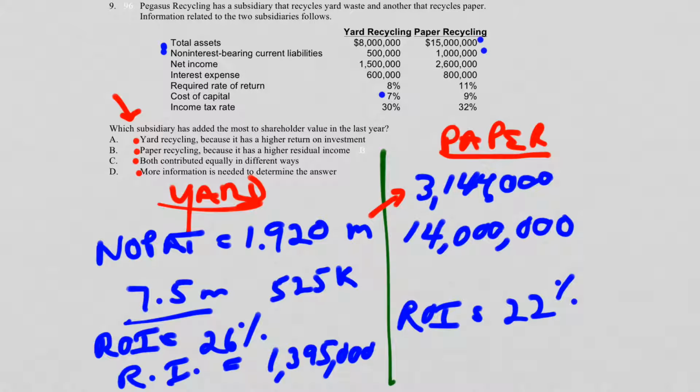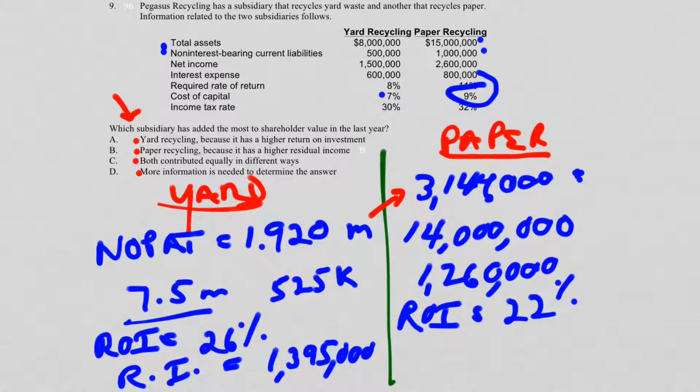So residual income will be the 3,144,000, that's this number right here, minus the cost of capital. Oh, I forgot to figure out the cost of capital. So cost of capital is going to turn out to be 14 million times 9%, because that's what the problem tells us, 9%. So that number will be 1,260,000.